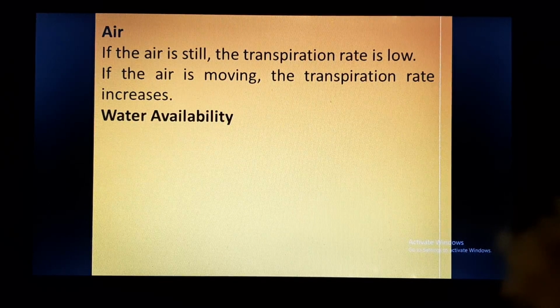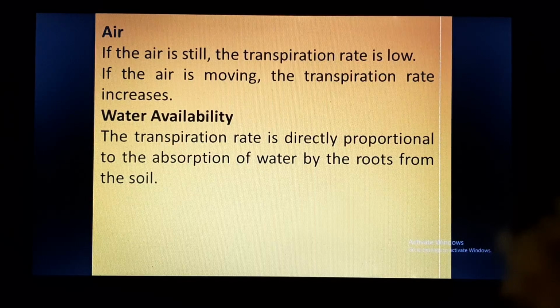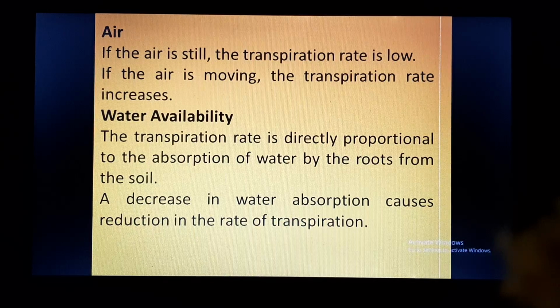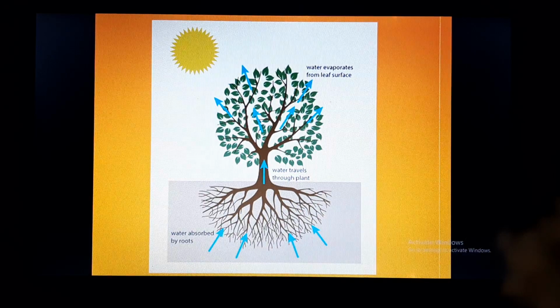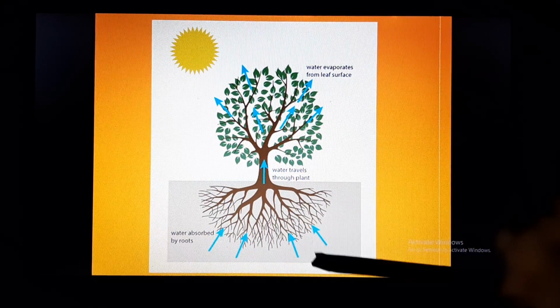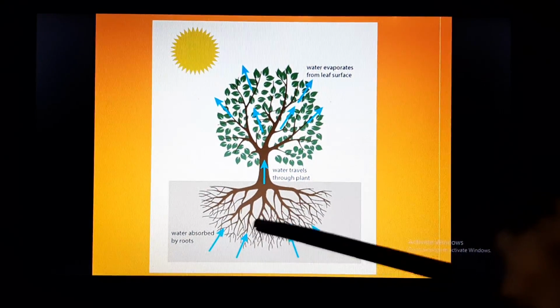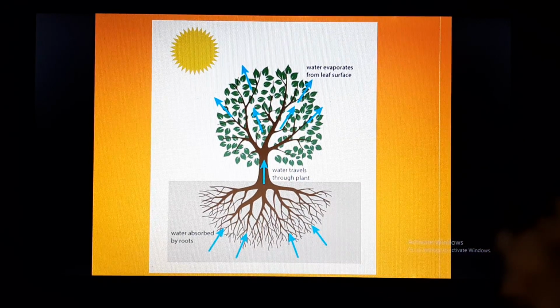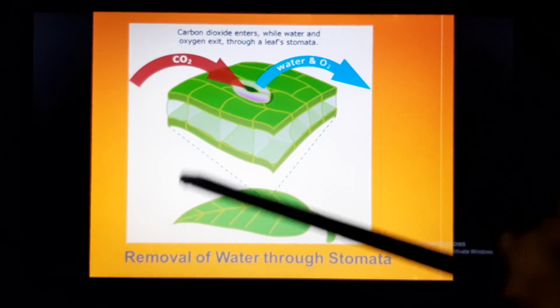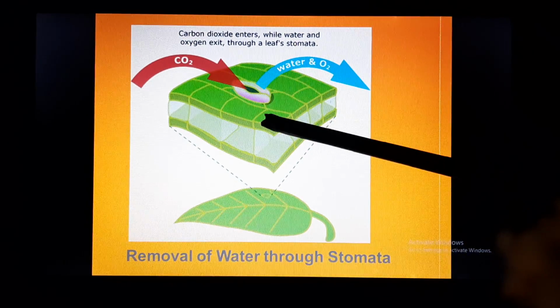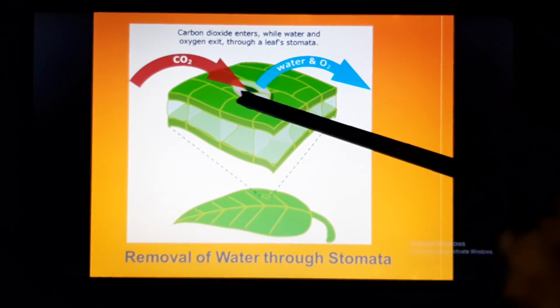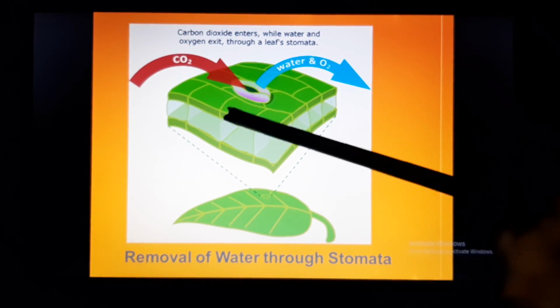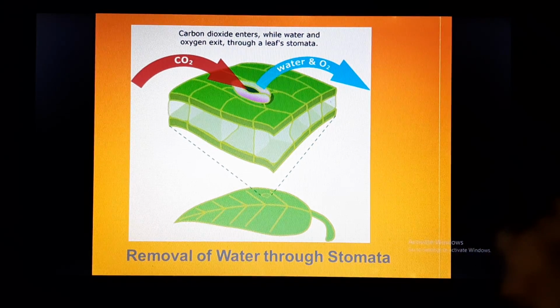Water availability: if water is available in ample quantity, there will be more evaporation. But if water absorption is less, like in deserts, there will be a reduced rate of transpiration. So here you can see this is the process of transpiration. This is how the water is absorbed by the roots, travels through the plant, and then is evaporated through the leaf surfaces or stomata. And we have also seen this picture earlier: this is the structure of the leaf and this is the stomatal pore, and the stomatal pore is responsible for the gaseous exchange.